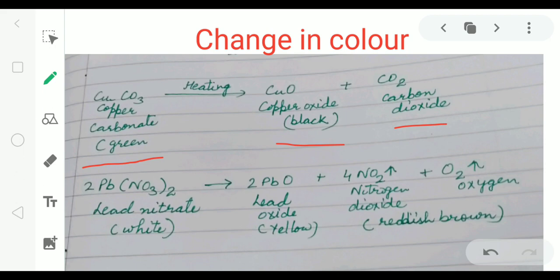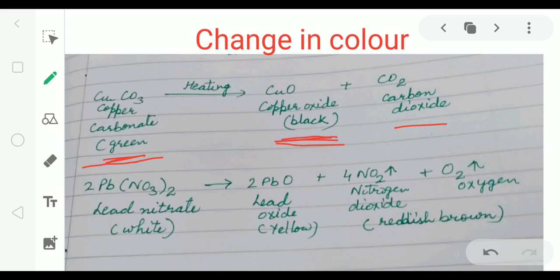Copper carbonate is green in color. After heating, we can observe a change in color, that is, green color changes to black color. So change in color takes place in some chemical reactions.